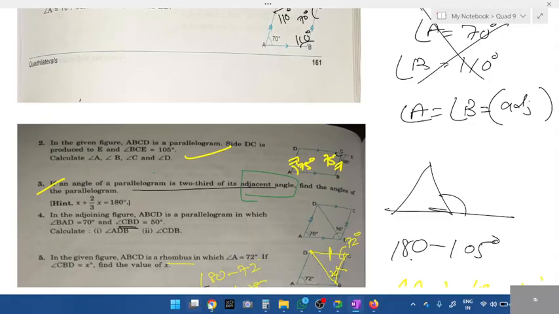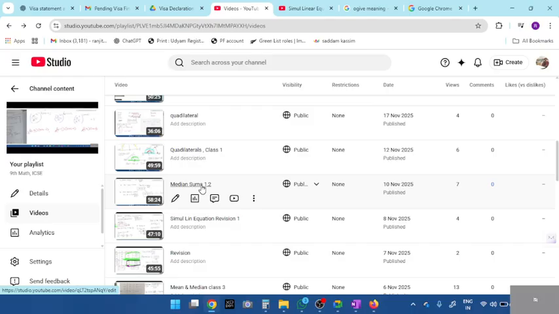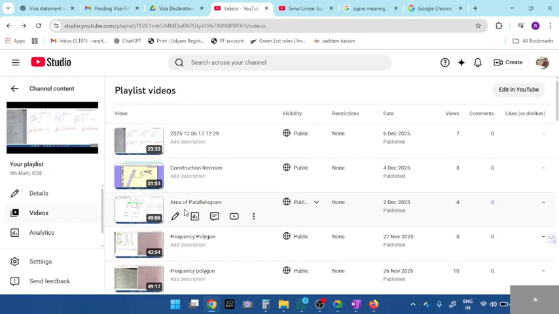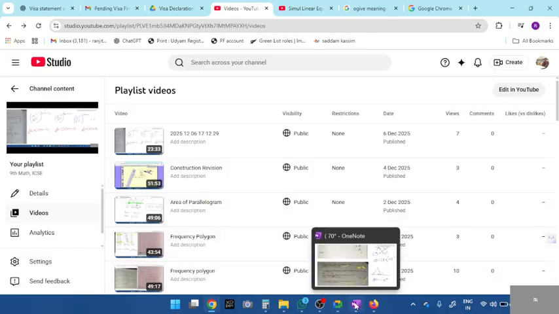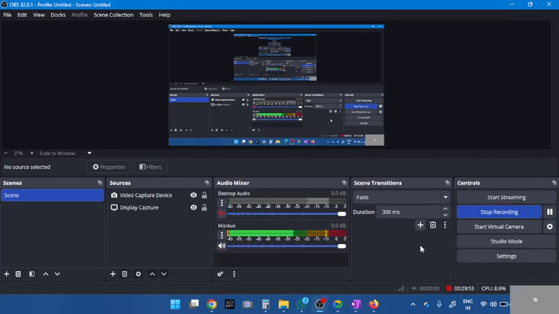Okay. Is it clear? All of you understood what I explained? If you still have doubts, go through quadrilateral class 1. Median sums, look here, median. If you watch 15-20 minutes, you'll be able to understand. Median is given, mean is also given. Look at mean and median together, indices, everything is there. Whatever you want, watch, but prepare these questions. You either go through the recording, go through your notes, study however you want, but tomorrow I'll be conducting the test at 7:30. Fine.